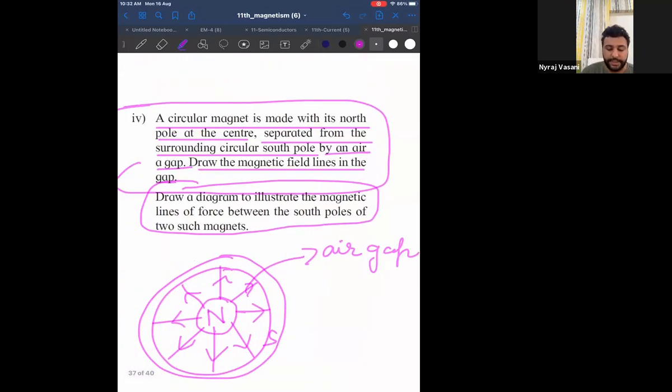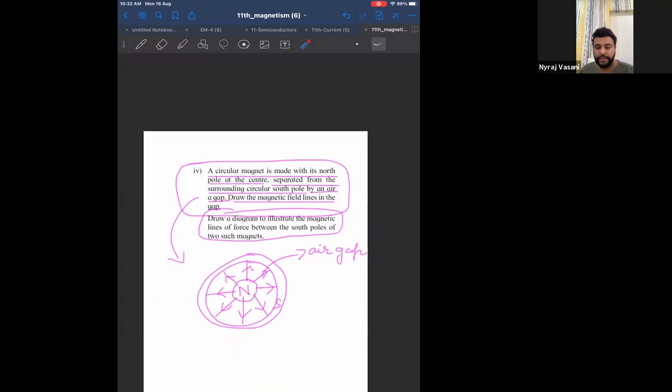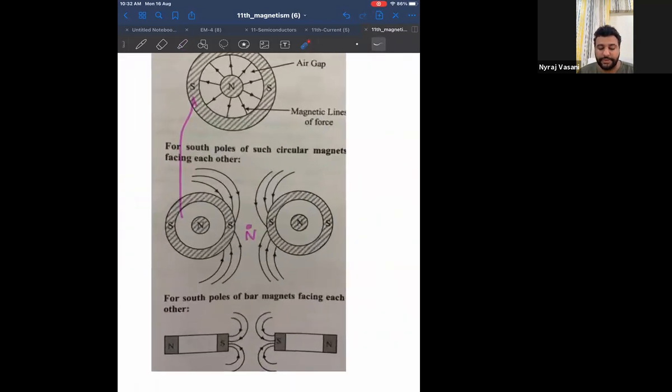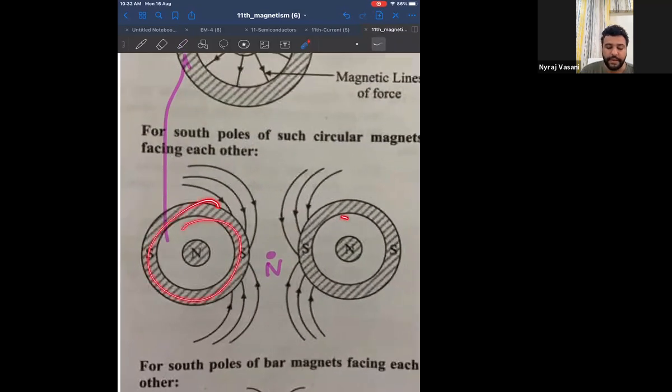Now look at the diagram and look at the question again. See what they're saying. Draw a diagram to illustrate the magnetic lines of force between the south poles. It means I have to show what happens only to the south pole with magnetic lines of force when two such magnets are kept together. Therefore, I take two such magnets kept together and keep some gap between them because south pole and south pole repel each other. And in between, I will get a point called the neutral point. Now, this diagram is the answer to the second part of your question.